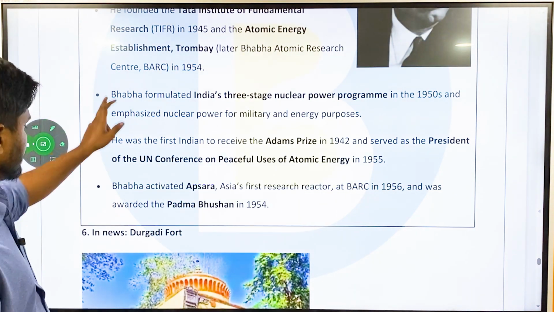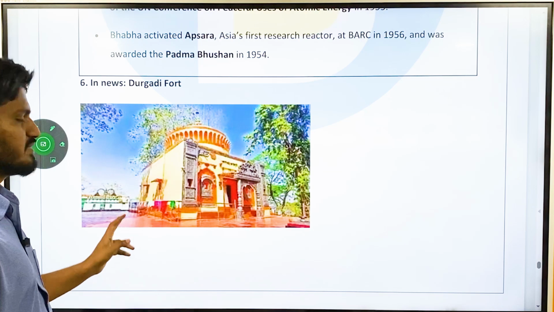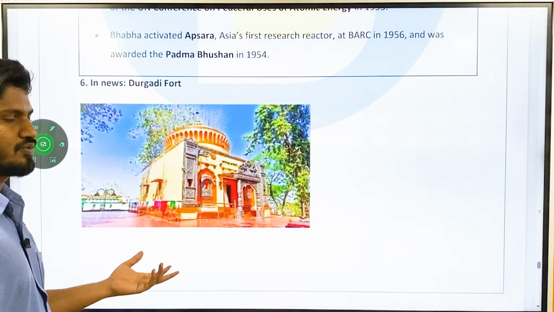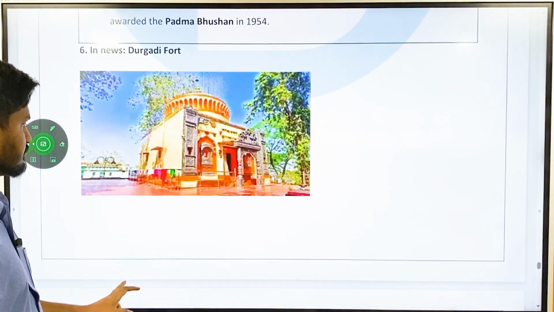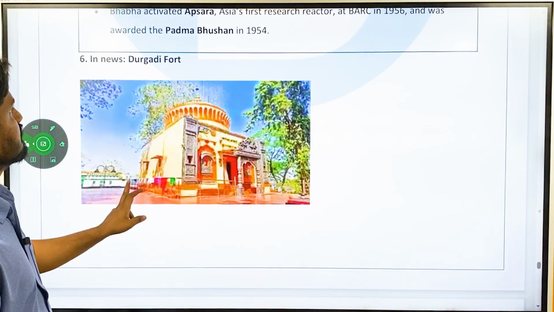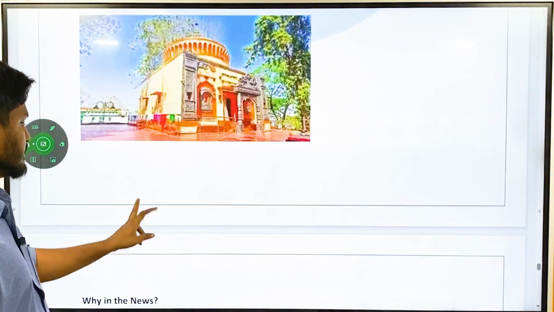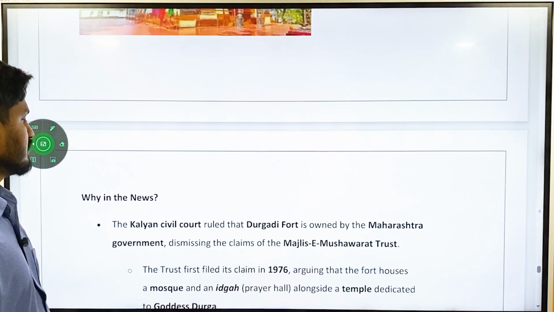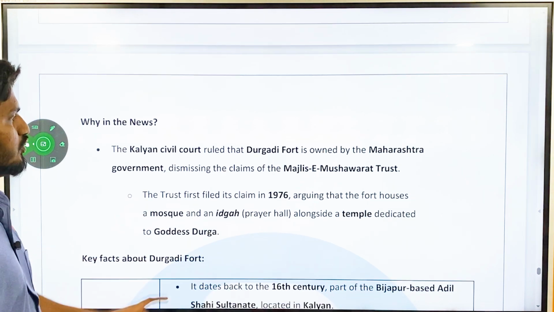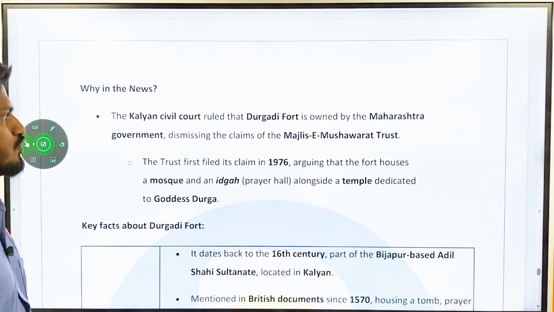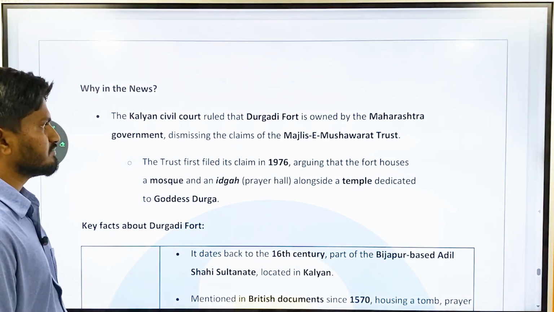Then there is news about Durgadi Fort. This has been covered by many newspapers, The Hindu, Indian Express, etc. This is Durgadi Fort. So why is it in news? It is in news because the Kalyan Civil Court ruled that Durgadi Fort is owned by the Maharashtra government, dismissing the claims of